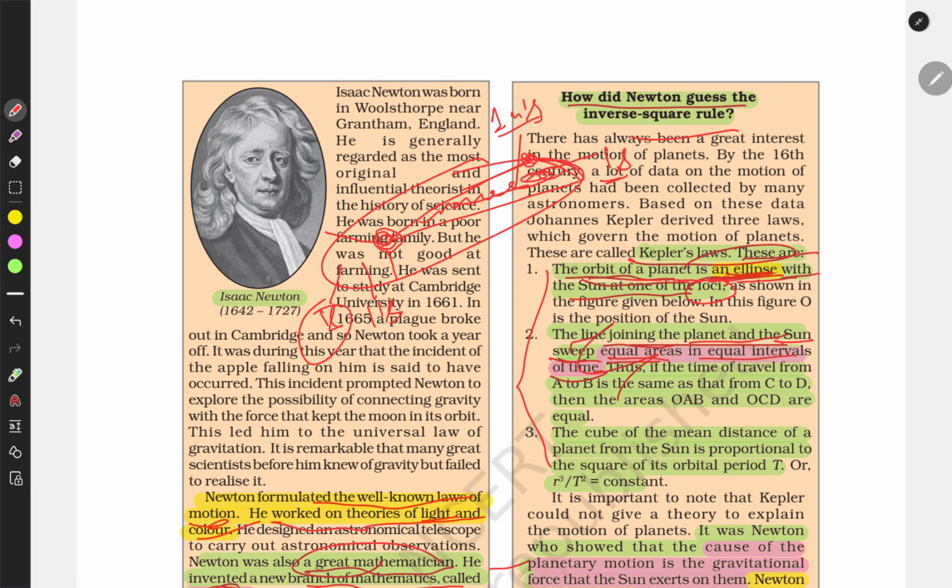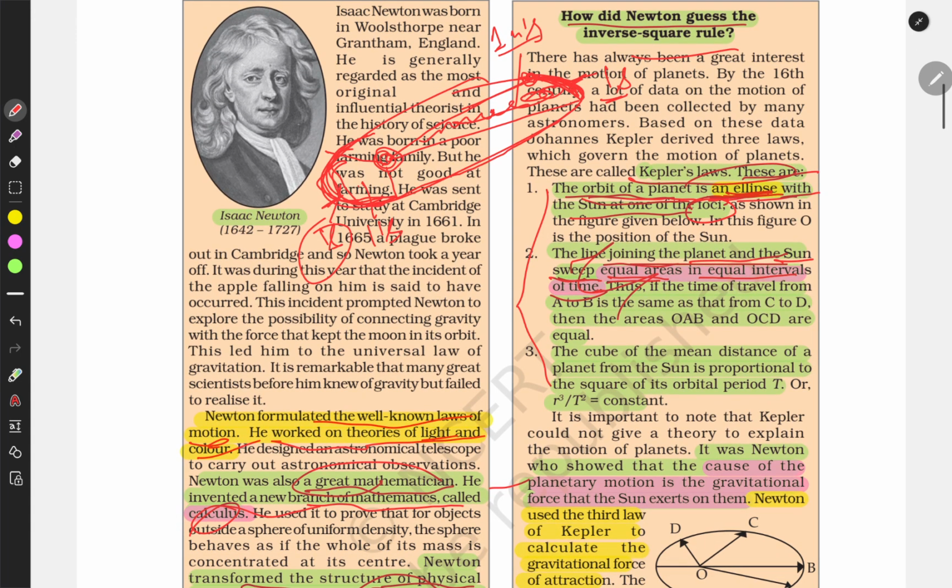So the distance here in 1 second is less, and here the distance is more. That means here the speed will be slow and here the speed will be fast. This is an important concept. When the earth is far from the sun, its speed is slow, and when it is near, as it has to sweep the equal area in equal interval of time, the speed will definitely be faster. This is what the second law says.